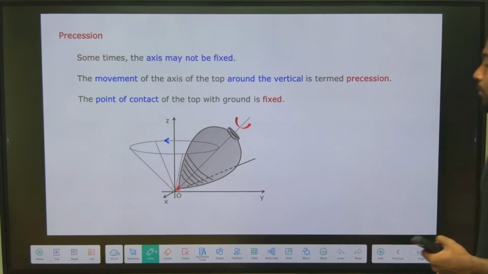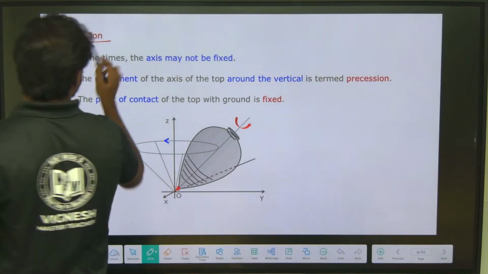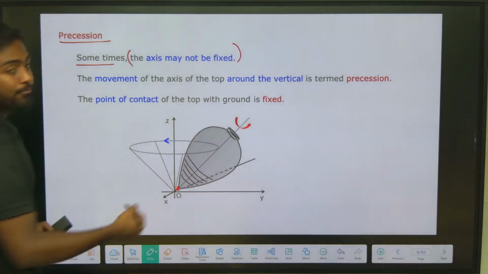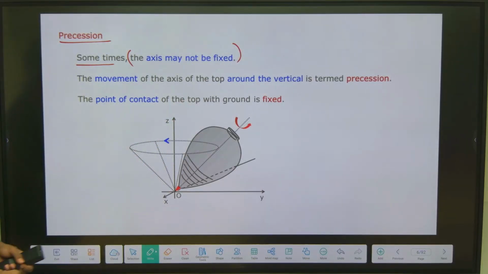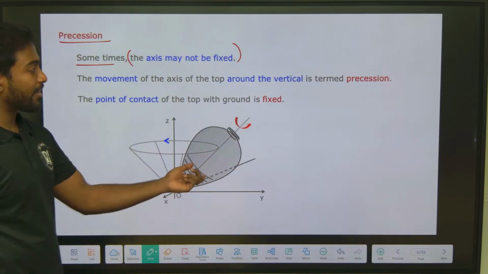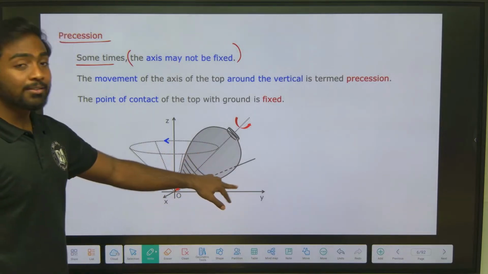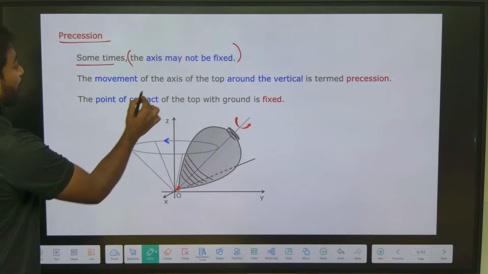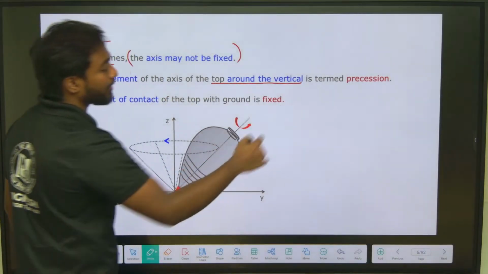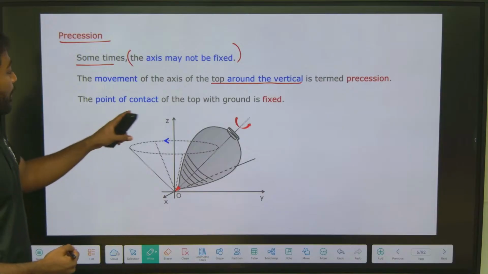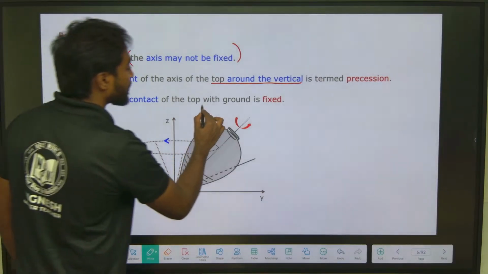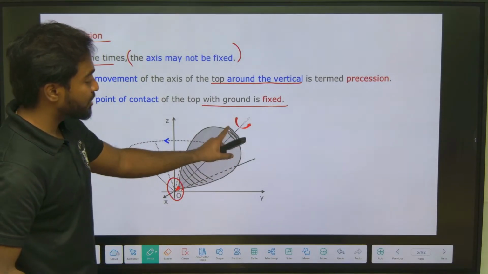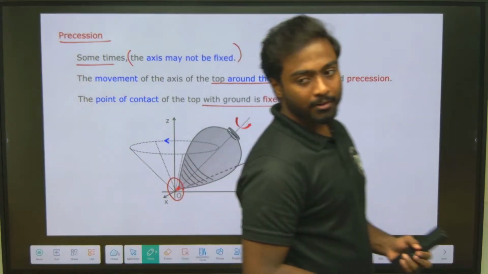Okay, now the next topic is precession. What is the meaning of precession? Sometimes the axis may not be fixed. Have you seen this toy? This is one of the examples where the axis will change while it is rotating. The movement of the axis of the top around the vertical is termed precession. The point of contact of the top with the ground is fixed, but the axis keeps on changing.